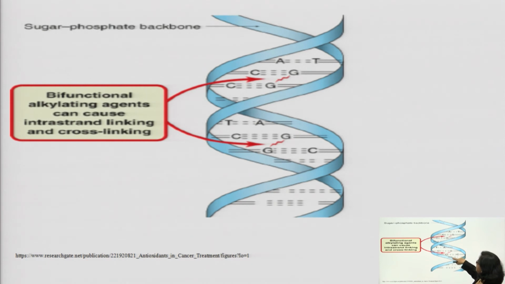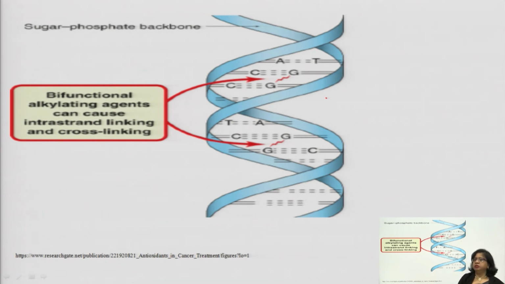You see here, this is the example of cross-linking and this is the example of intra-strand linking, within the strand, and here you see the cross-linking. Generally, a bifunctional alkylating agent after attacking N7 of guanine can either destroy the structure of the imidazole ring of guanine, or it can make abnormal base pairing, so that DNA will lose its property and DNA synthesis will not take place.